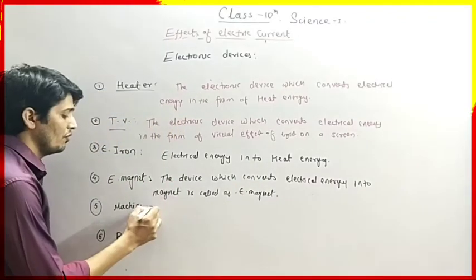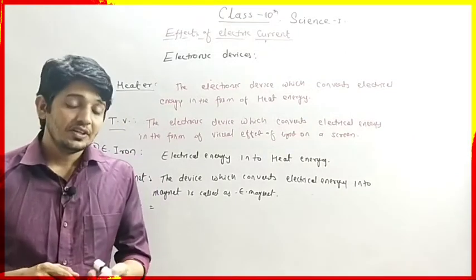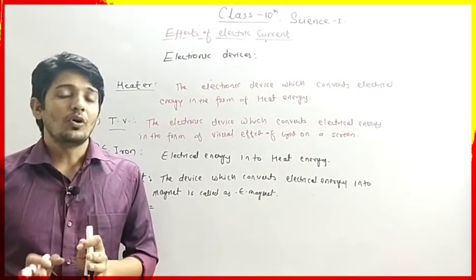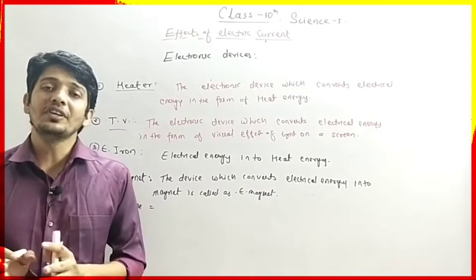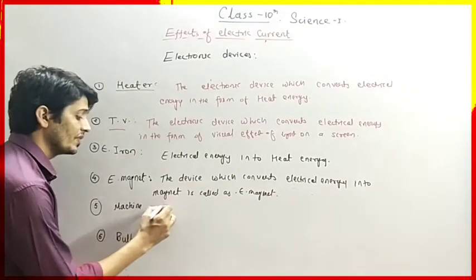Next we have the machine. So what is a machine?